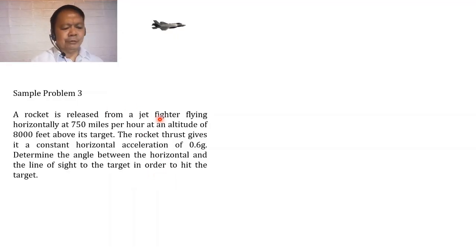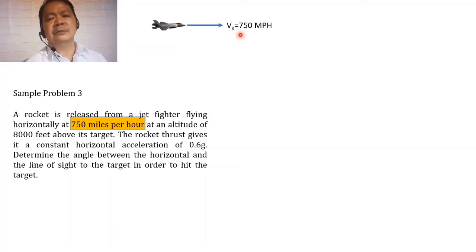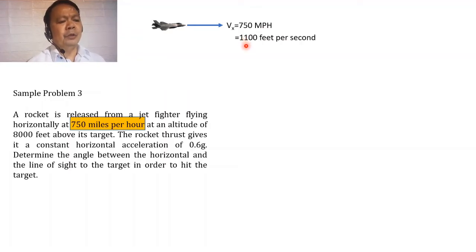So, this is the scenario, guys. It would be better if we go through the given one by one, and from the given we try to imagine and draw our situation. So we have here a plane or jet that is flying horizontally at 750 miles per hour. Imagine this is the jet, and the jet is traveling in a horizontal direction at 750 miles per hour. If this will be converted into feet per second, this will be equal to 1,100 feet per second. Imagine how fast the jet is flying, 1,100 feet per second.